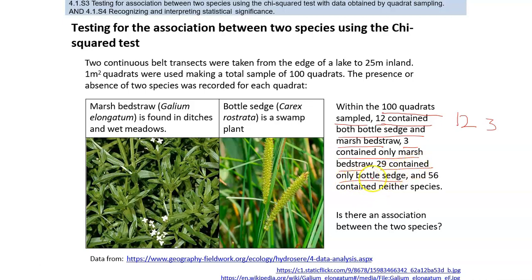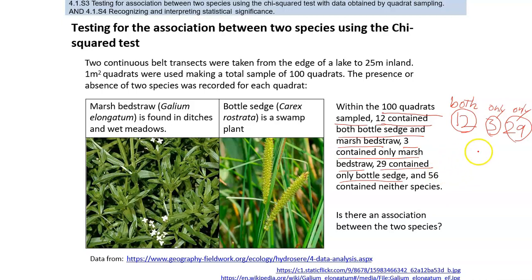So 12 contain both, 3 contain only marsh bedstraw, and 29 contain only bottle sedge. So this is only one of them, this is only one of them, and this is both. This is how we count it from the quadrats.